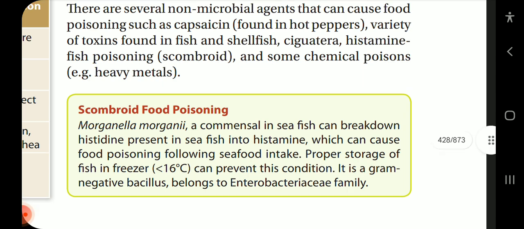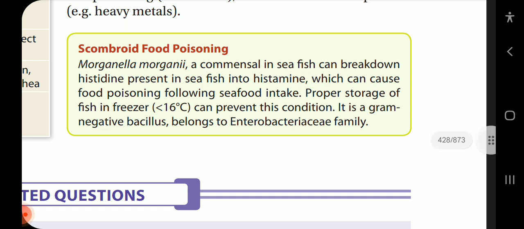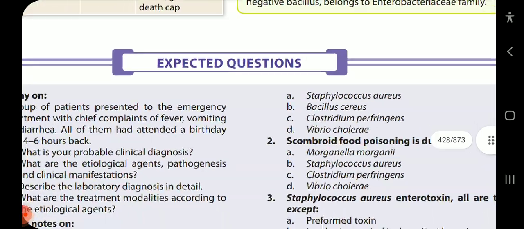Now, scombroid food poisoning. Morganella morganii, a common commensal in sea fish, can break down histidine present in sea fish to histamine, which can cause food poisoning following seafood intake. Proper storage of fish in a freezer below 16 degrees Celsius can prevent this condition. It is a gram-negative bacillus and belongs to the Enterobacteriaceae family.